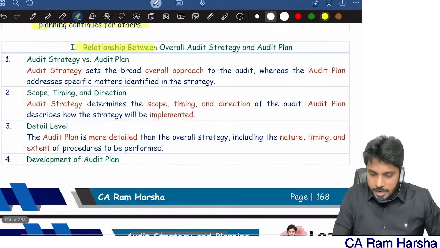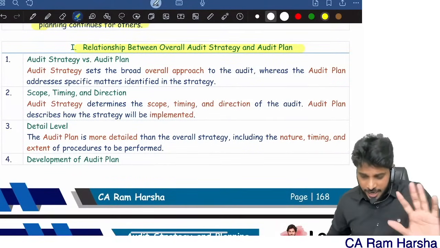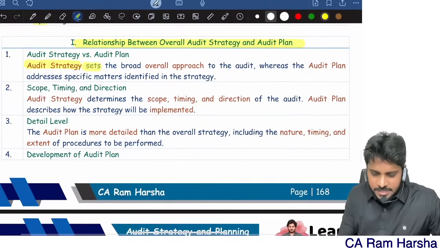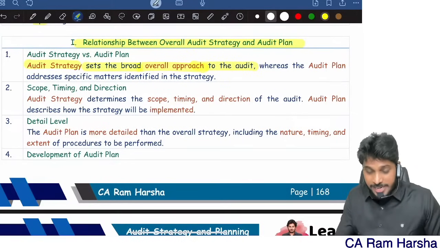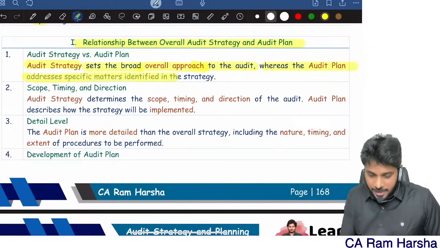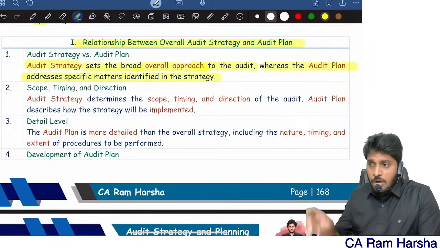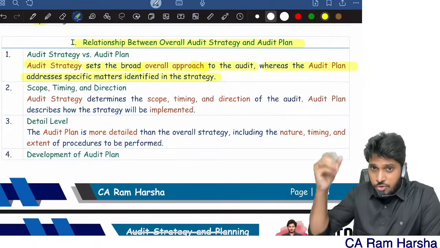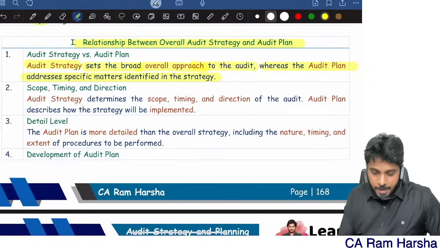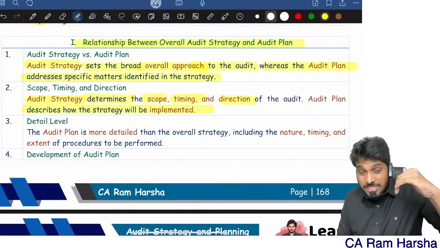Next, what is the relationship between overall audit strategy and audit plan? Audit strategy sets the broad overall approach to the audit: what exactly we need to do overall. Whereas the plan talks about specific matters, specific issues: how to do the audit of purchases, how to do the audit of sales, and so on. So audit strategy determines the scope, timing and direction of the audit, whereas the audit plan describes how the strategy is implemented.